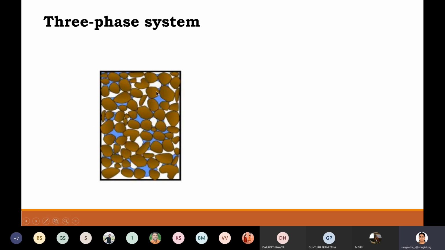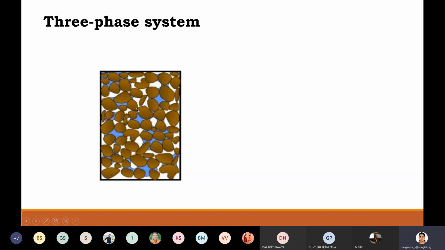Here brown colored thing represents soil granules. Okay, so if you take any other material like steel or stone, it is a definite particle, whereas a soil is a granular material. It is a group of granules assembled together.